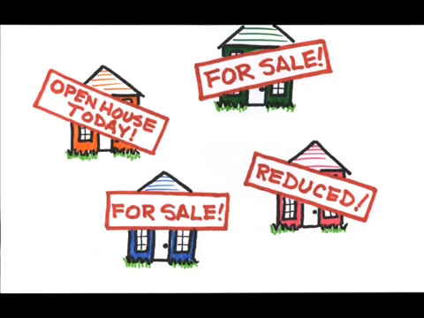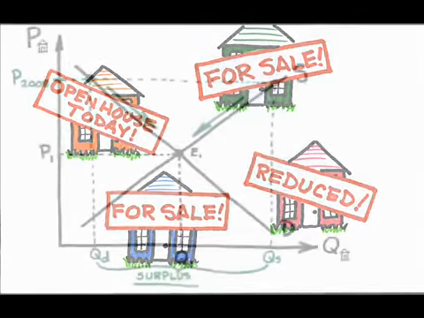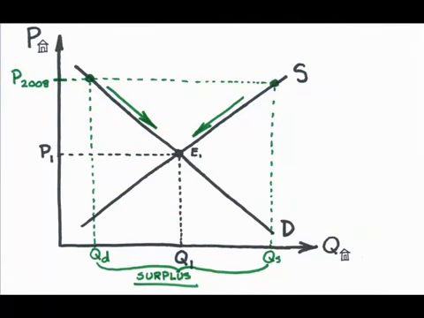This is a signal that the prices need to come down in order to increase the quantity demanded and decrease the quantity supplied. When will the price stop falling? When the surplus goes away, the downward pressure eases. This means that when the quantity supplied equals the quantity demanded, at P1, the market stabilizes. So P1 Q1 must be the market equilibrium price and quantity.